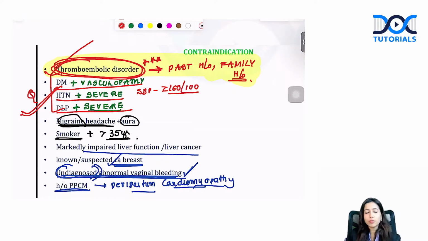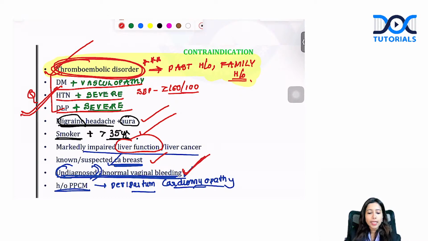Yes, even patients with HIV can use OC pills. Other contraindications: migraine with aura, a smoker who is more than 35 years, a patient who has liver dysfunction. These OC pills are metabolized through the liver. If the patient has marked liver impairment, you are not going to use that. If breast cancer is there, or any estrogen dependent cancer, you will not give OC pills.